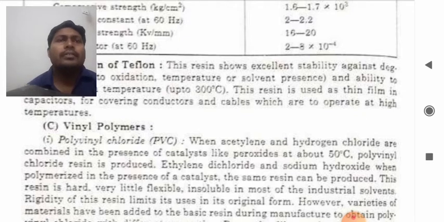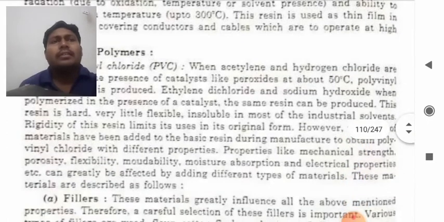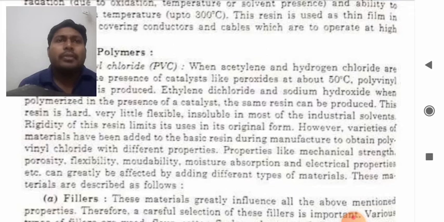Now this resin is hard and very little flexible, insoluble in most of the industrial solvents. The rigidity of this resin limits its use in the original form. So due to its rigidity, its application is limited. However, a variety of materials have been added to the basic resin during manufacture to obtain polyvinyl chloride with different properties.